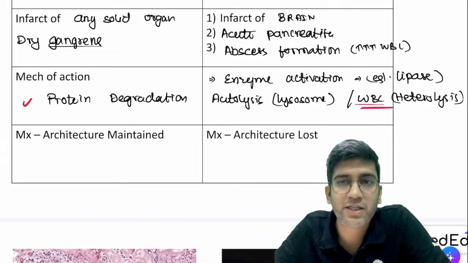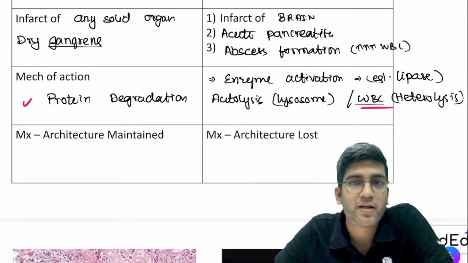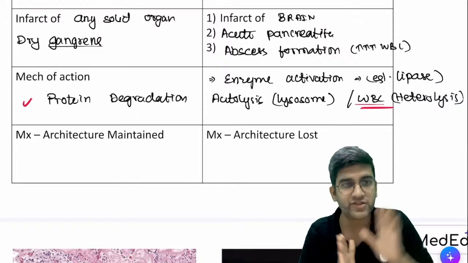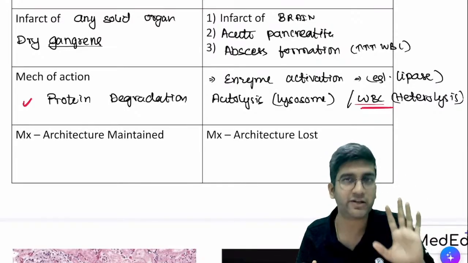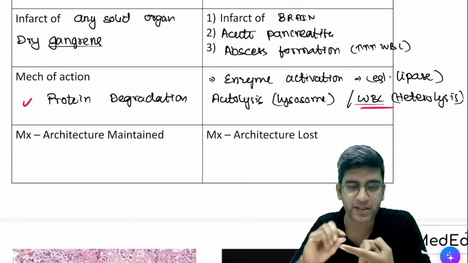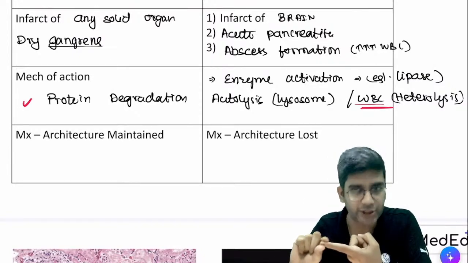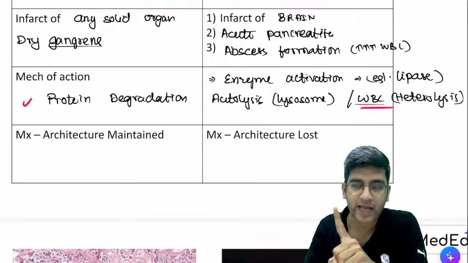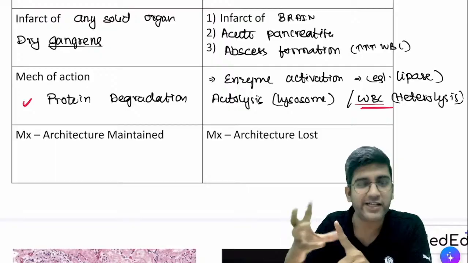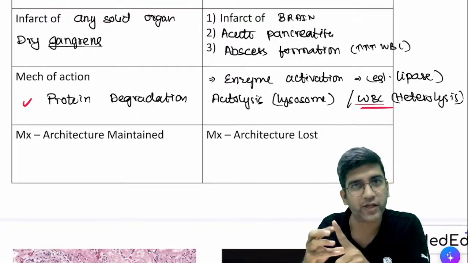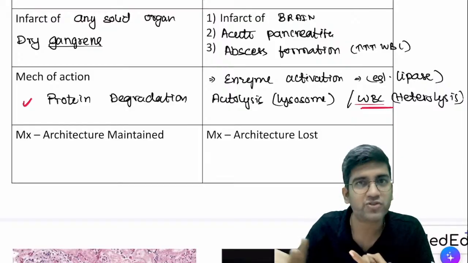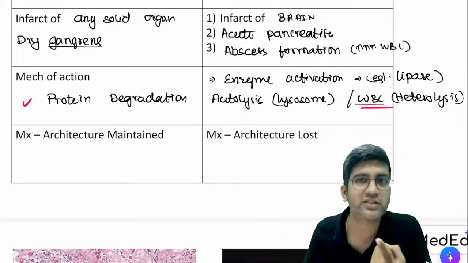Now, someone asked me what is dry gangrene and wet gangrene? The difference between dry and wet gangrene is simple. Dry gangrene is coagulative necrosis where I am not having any blood supply. If I don't have blood supply to a tissue, let's assume my finger, can bacteria and lots of pus form in the place? It's slowly dying. Slowly the defense mechanism is going. Can it get infected? It can get infected. A carrot, when you keep it outside for 10 days, gets infected. My finger also will get infected.